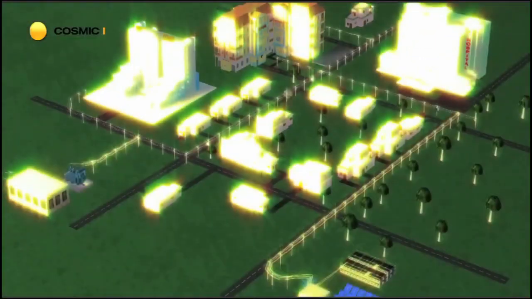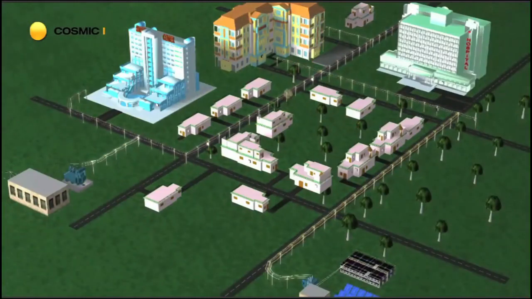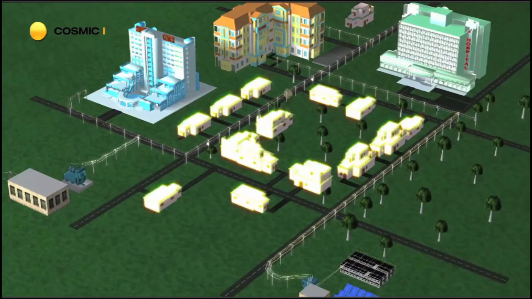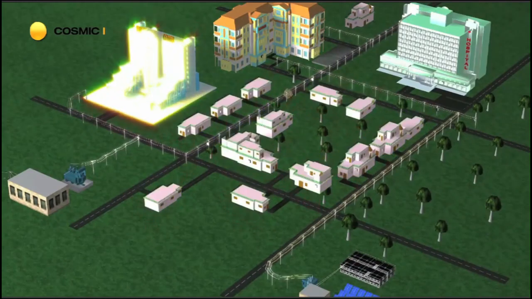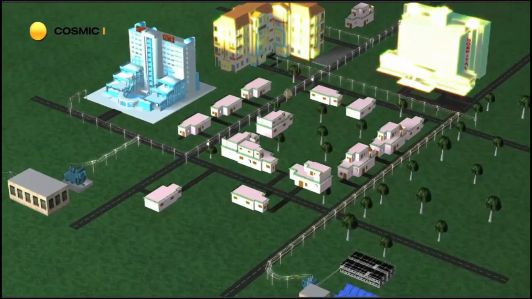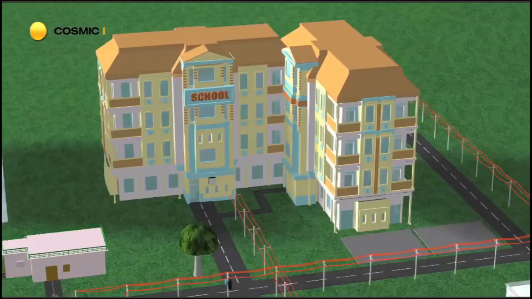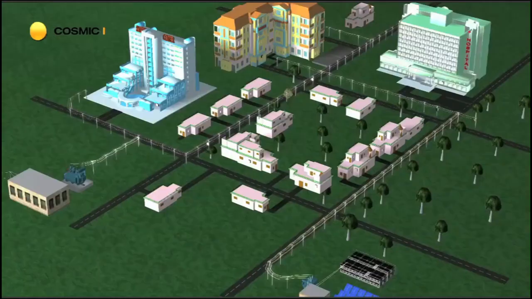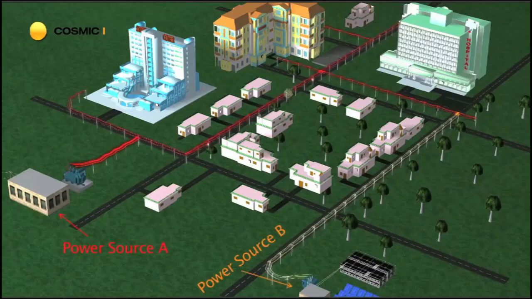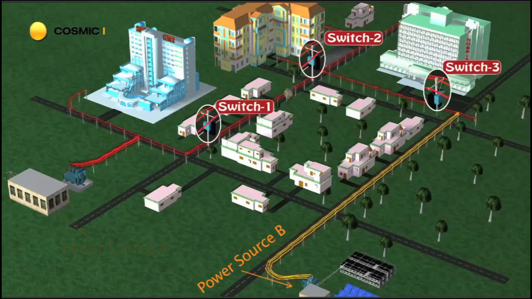This animation depicts a self-healing system procedure. We can see a community made up of residential, business, and critical need customers. Here, homes, school, shopping center, and hospital all are receiving electricity from power source A, whereas power source B serves the other section of town. Now notice switch 1, switch 2, and switch 3. These intelligent switches can automatically detect trouble on the lines and then stop, start, or reroute the power in order